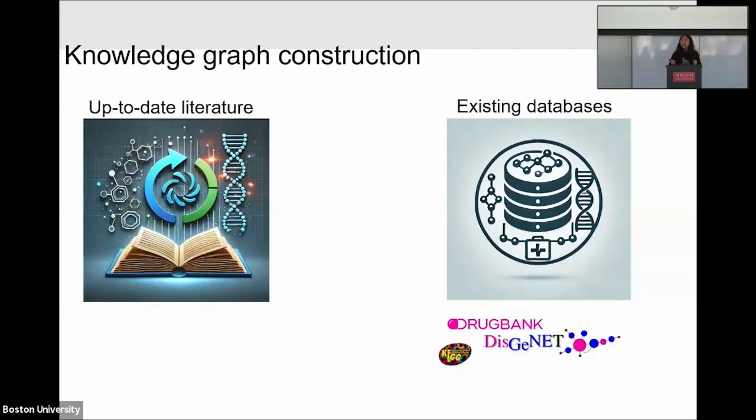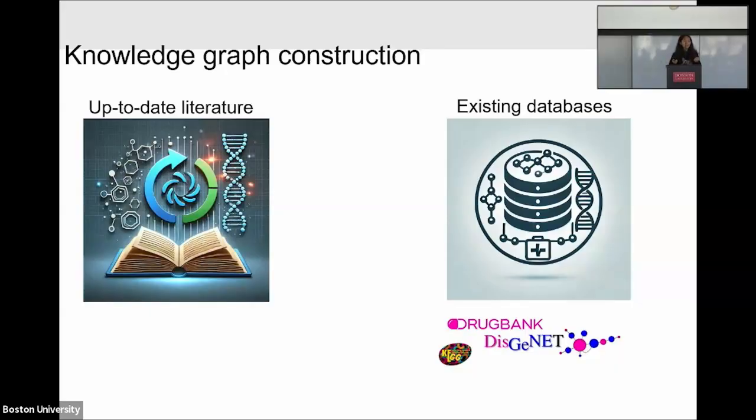But the advantage of using the literature is that we get the most up-to-date information. For example, when a new disease like COVID comes, we can see immediate information in the literature, but in the existing databases, it takes some time to update the verified relationships.